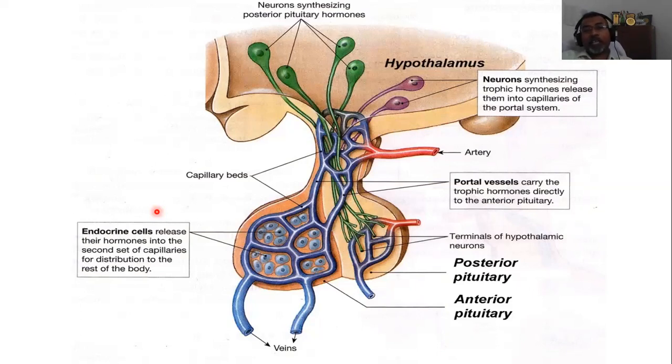These hormones are basically synthesized at the level of the hypothalamus, but they are carried along the axonal transport and they reach up to the posterior pituitary, stored there, and they are released whenever they are needed. These hormones are released from the posterior pituitary. That is, ये posterior pituitary से blood supply में directly mix होते हैं, but they are not formed at the level of the posterior pituitary, but these are formed at the hypothalamus. So this we know, and I think this is all the revision of your endocrine system,